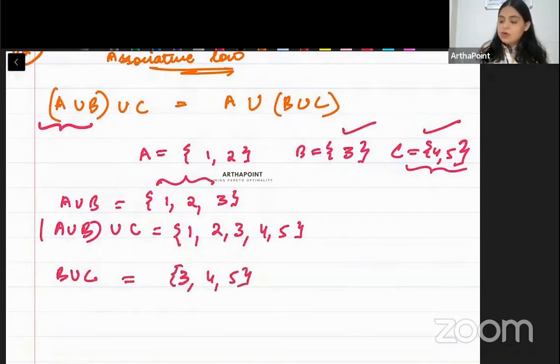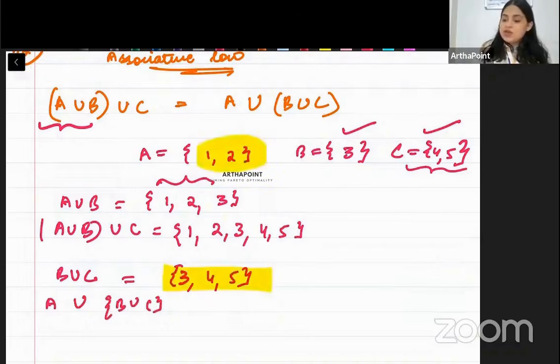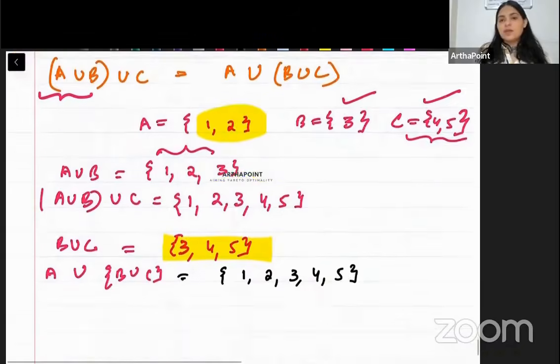And then now I want to do its union with A. So A union B union C. मतलब जो B union C मिला है उसका union A के साथ. So beta, it is going to be 1, 2, 3, 4 and 5. Is this clear? This is called as associative law.